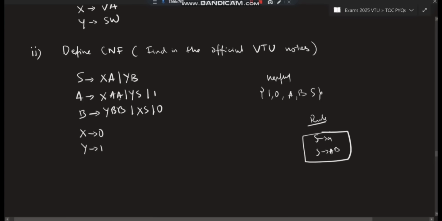So we'll make a change to this one. We'll take another letter, W, or we'll take it as V. V goes to XA and W goes to YB. XA we substitute as V, and YB we substitute as W. What was present here previously? YB, right? You have to substitute it as W. Now it is in the form of CNF.